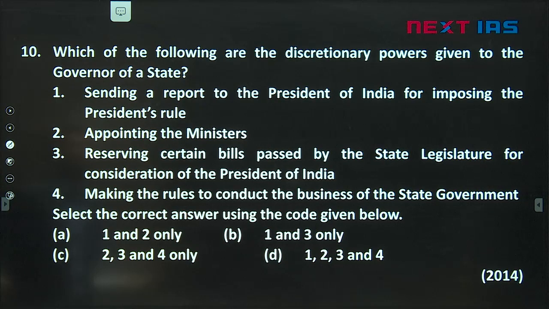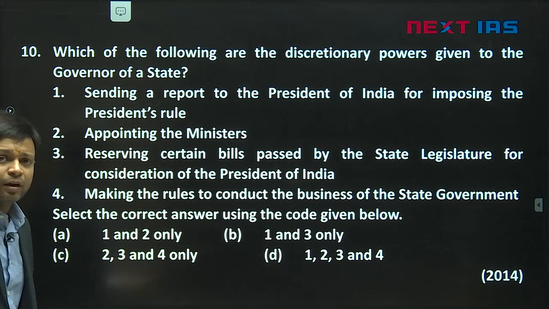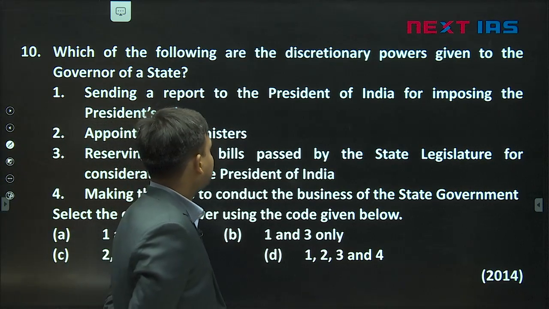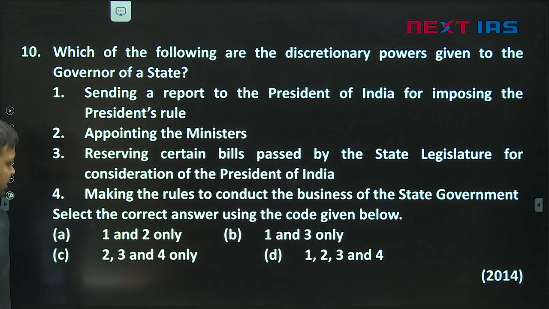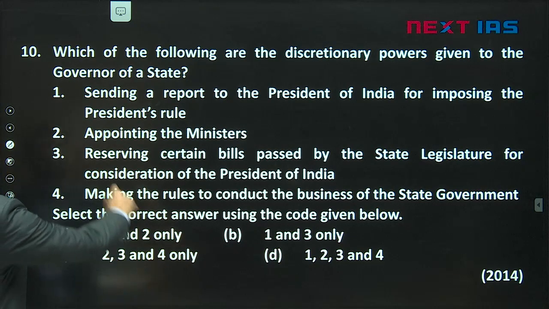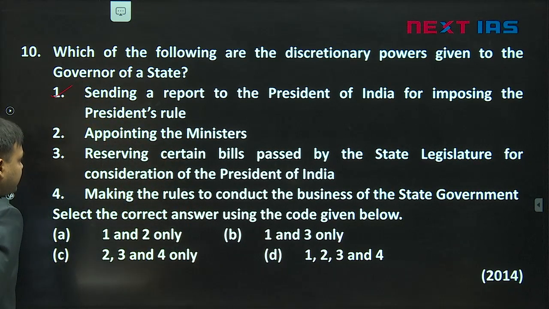Now, which of the following are discretionary powers given to the governor of a state? So if you look at the statements, first one: sending a report to the President of India for imposing the President's rule. This is a discretionary power. Article 356 very clearly talks about it.